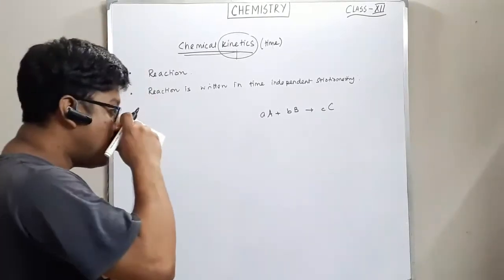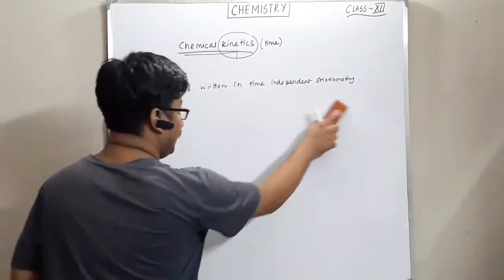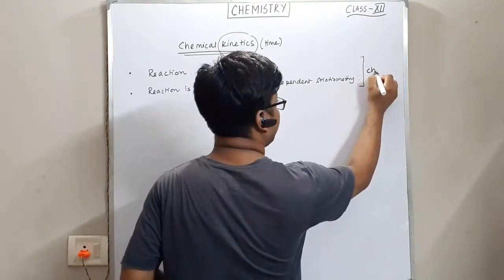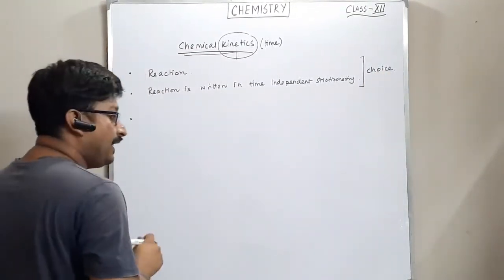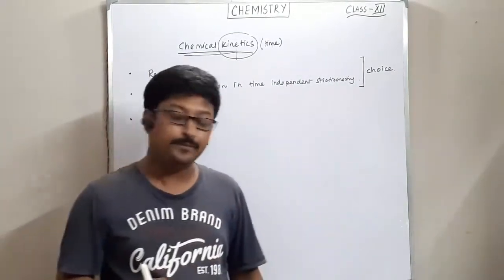Okay. So these two things are by choice from now. By choice. Next, every reaction we can also monitor experimentally. Correct?